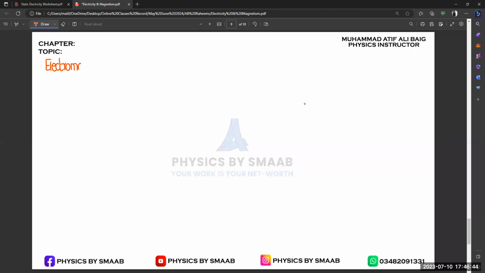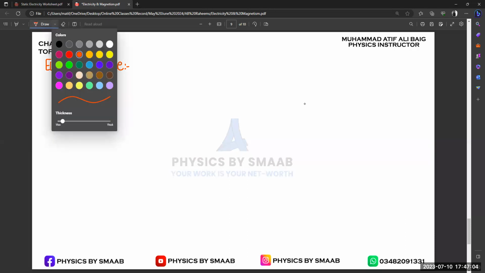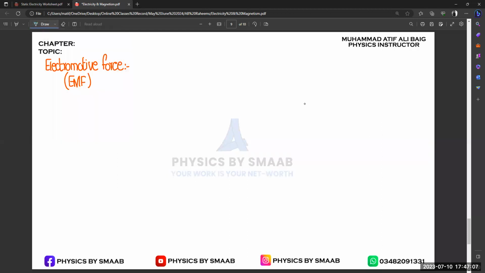Electromotive force, or in short we may use the concept of EMF, right? Basically, let's suppose we are using a battery with a circuit, you know the terminals, right? And now you need to know about the symbols of different components, right? Because we are not going to use a 3D diagram, we just draw a symbol for a diagram, right?